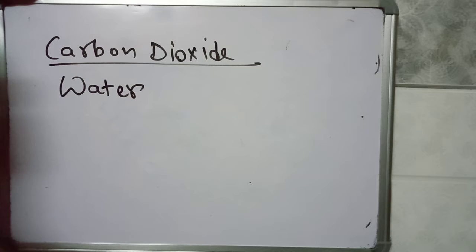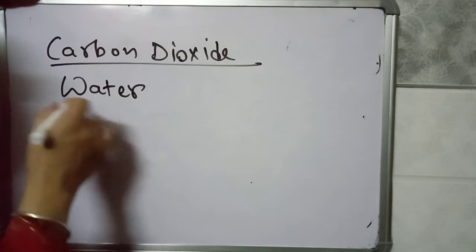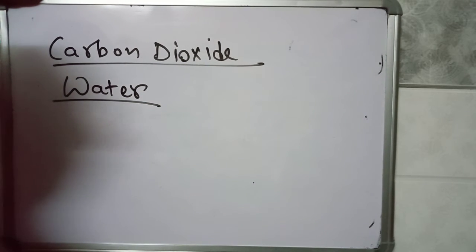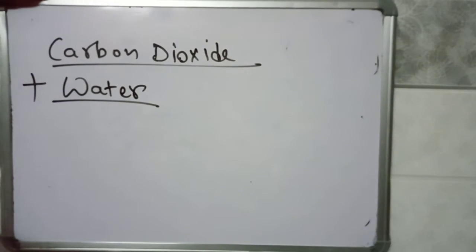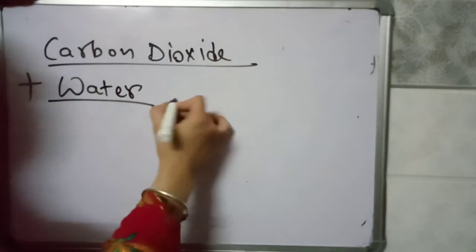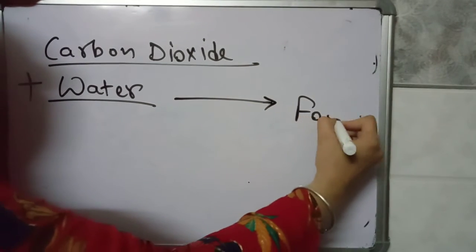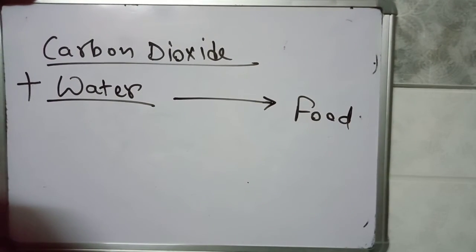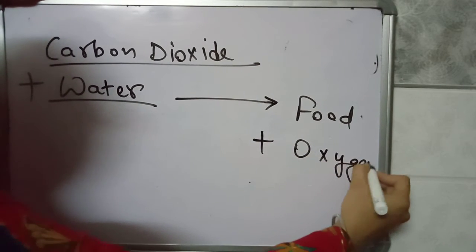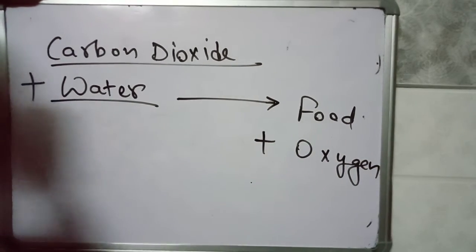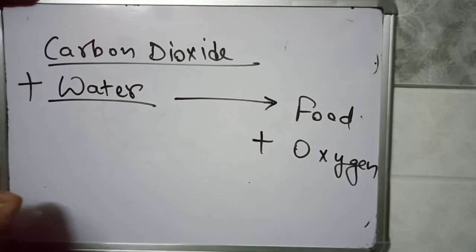When carbon dioxide mixes with water, plants prepare their food. And when plants prepare their food, oxygen gas is also produced during this process.